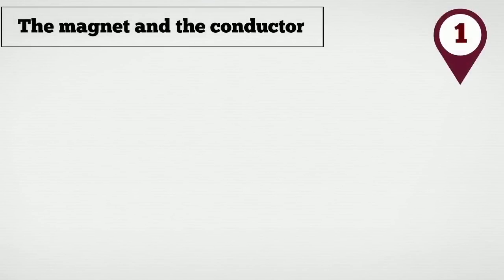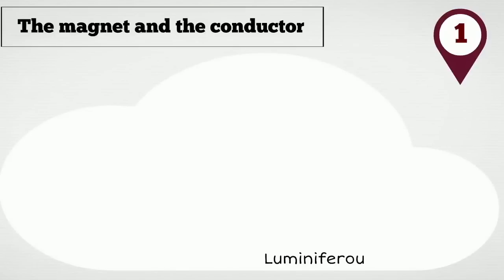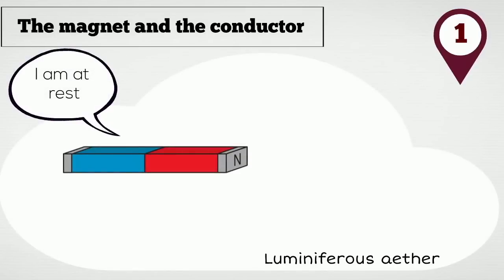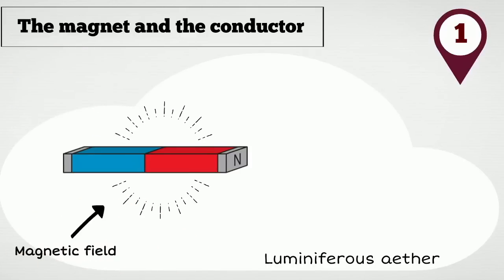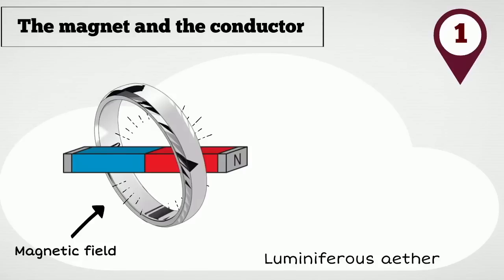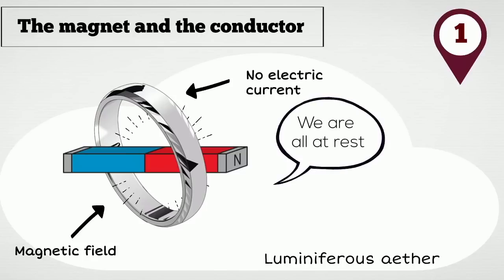Situation 1. Imagine a magnet which is at rest in the luminiferous ether. According to the theory of electromagnetism, a magnet at rest creates a magnetic field around itself, but it does not create an electric field. So if you place a conductor around it, like a wire arranged in a loop, the magnet will not push the electrons within the wire because no electric field is being generated, so there will be no electric current in the conductor. In situation 1, both the magnet and the conductor are at rest in the ether.